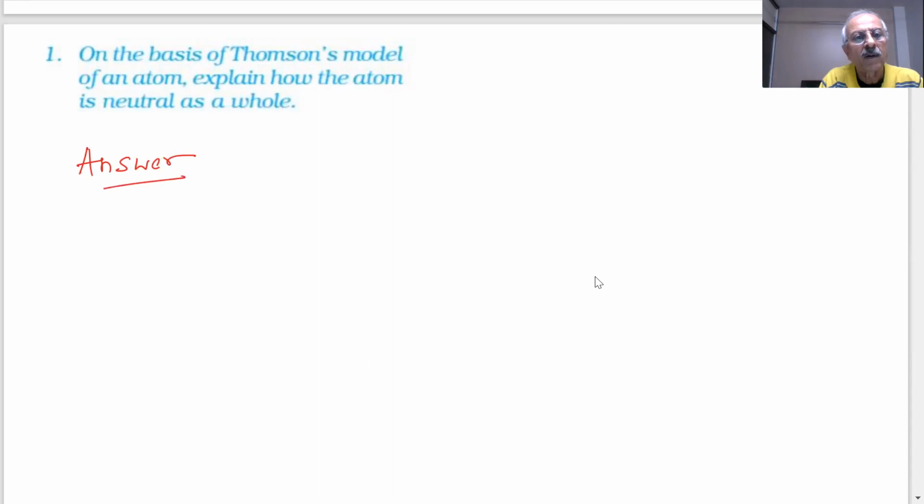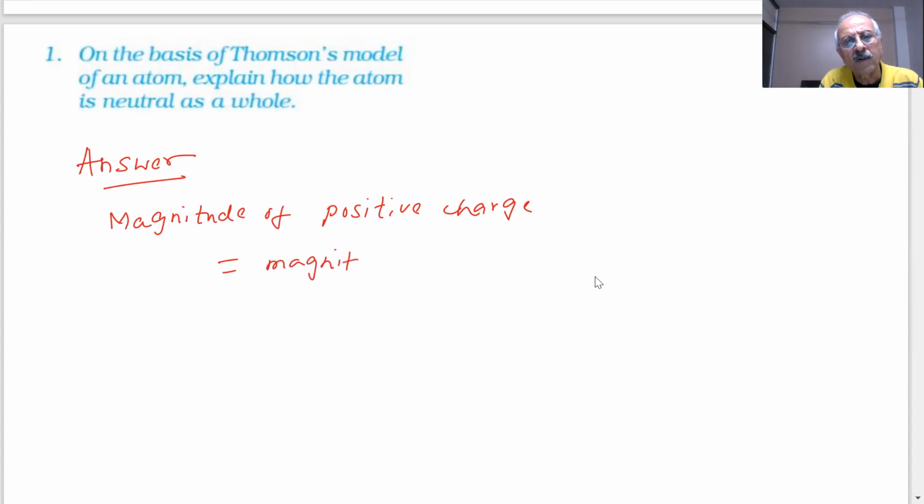When the magnitude of positive charge is equal to the magnitude of negative charge.